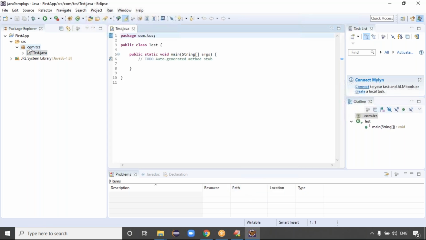Guys, are you able to see the package statement or not? com.tcs. Guys, two things. In the src, you can create the package first, and under the package, you can create the class. That is one option. Otherwise, you can directly try to create the class. When you create the class also, it is asking for the package name. Anything is fine.